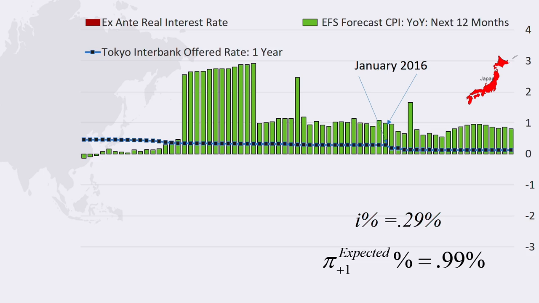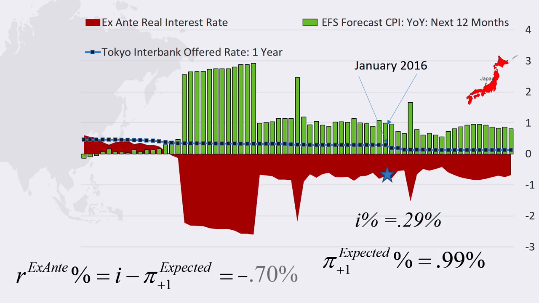At the beginning of 2016, forecasters expected inflation over the subsequent year to be 0.99%. We could use this expected inflation to calculate the ex ante real interest rate as the difference between the interest rate and the expected inflation rate. The ex ante real interest rate can be used as an indicator for the relevant cost of borrowing in the economy.